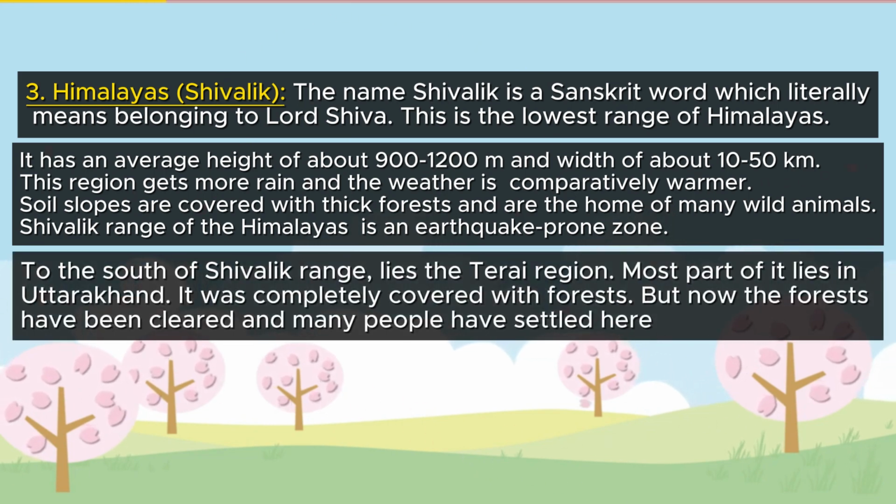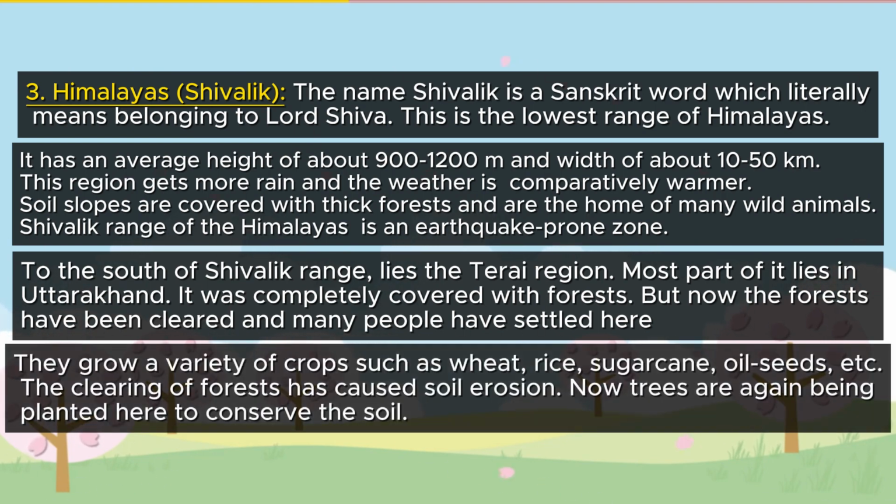To the south of the Shivalik range lies the Terai region. Most of it lies in Uttarakhand. It was completely covered with forests. But now the forests have been cleared and many people have settled here. They grow a variety of crops such as wheat, rice, sugarcane, oilseeds, etc. The clearing of forests has caused soil erosion. Now trees are again being planted here to conserve the soil.